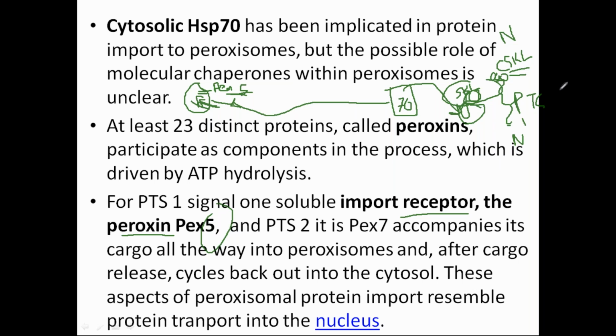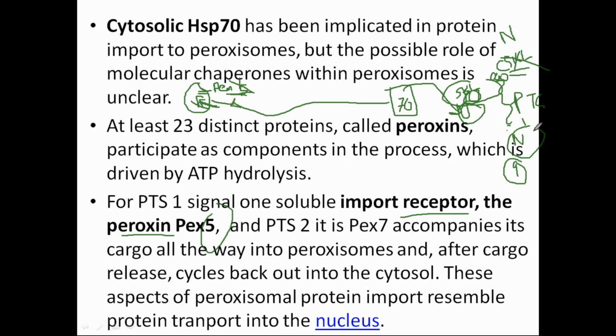Now suppose the condition is that here the signal is not present, but at the amino terminus, a 9 amino acid signal is present. Now this peroxin 5 cannot recognize this because it is uniquely made to recognize SKL signals. It can recognize only SKL signals.